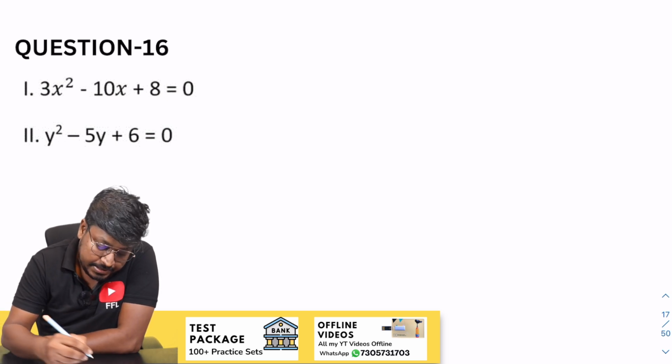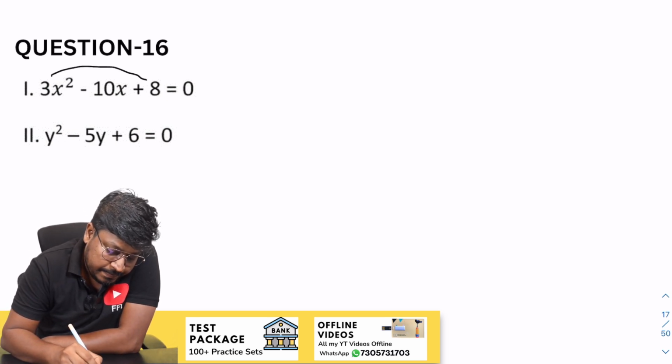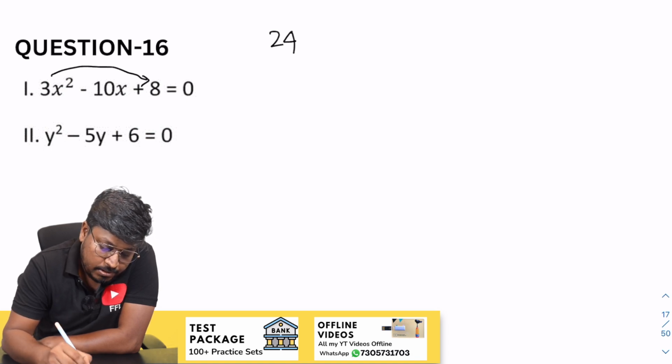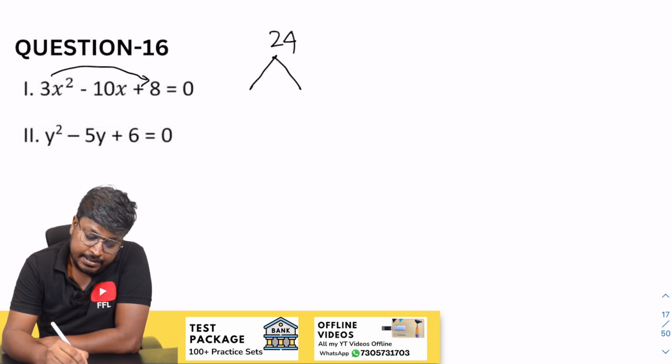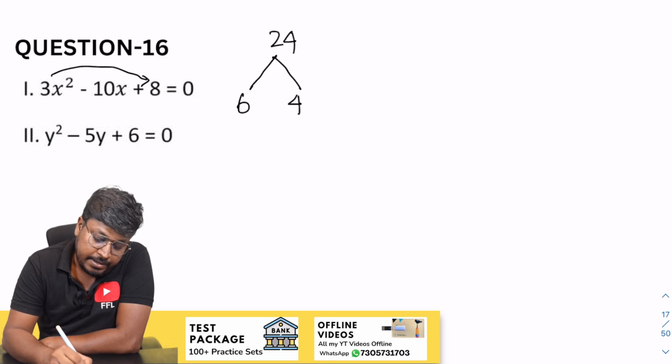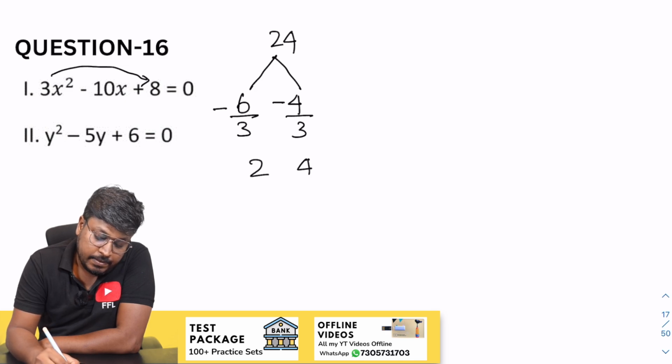Yes, next question. So 3x square, this will be 24. So our target is to get 10. So 6 and 4 will be 24, minus 6 minus 4. So divided by 3, divided by 3. While writing, 2 and 4 by 3.